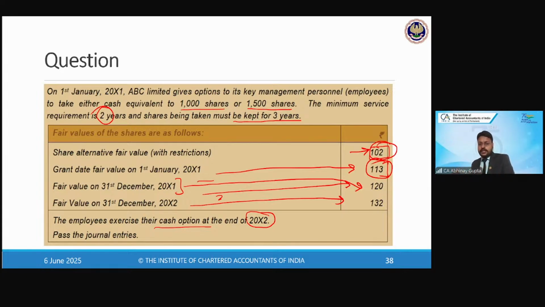That restriction takes away the right of the other party to freely sell those shares as and when received. Because of this restriction, they have to mandatorily hold the shares for the next 1 year, and to factor that in, the fair value is reduced from 113 to 102.